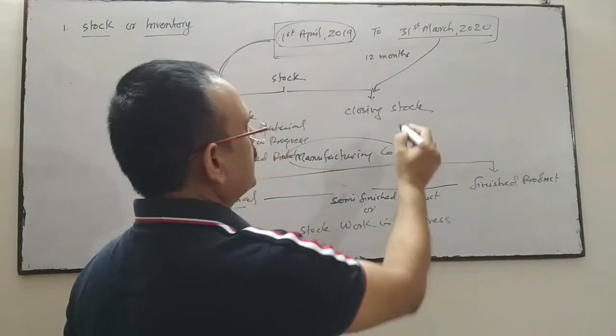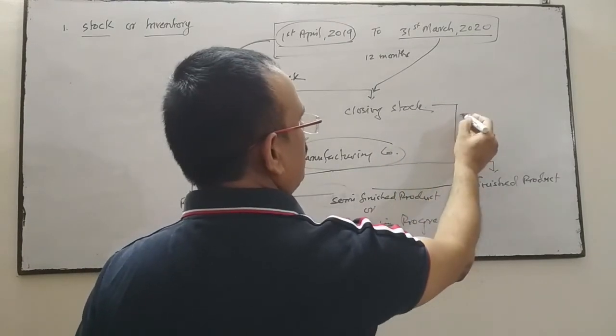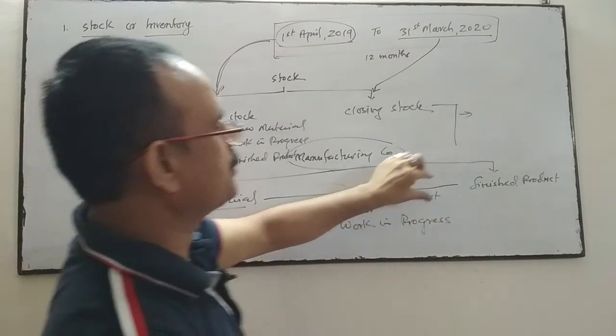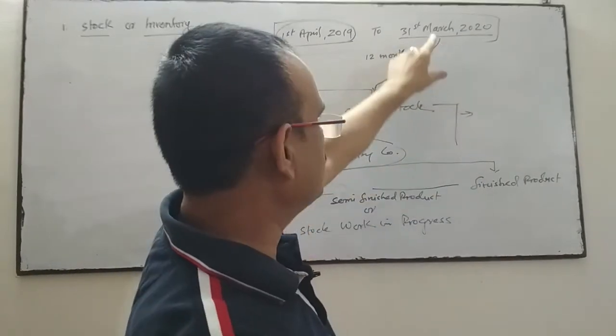Same with the closing stock: closing stock of raw material, closing stock of work in progress, closing stock of finished product at the end of the financial year.